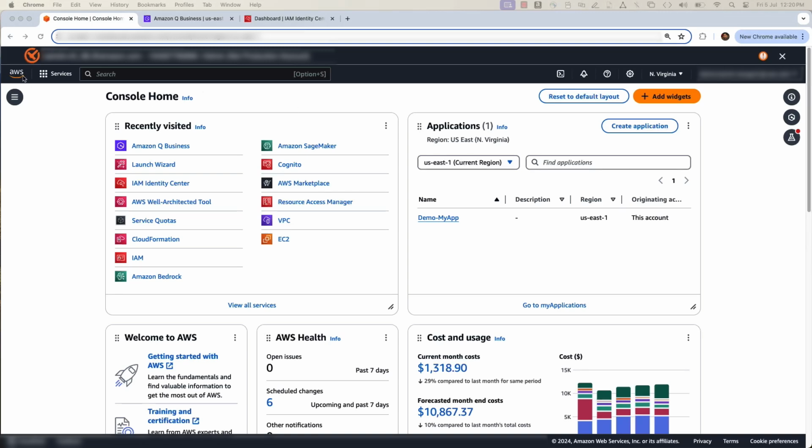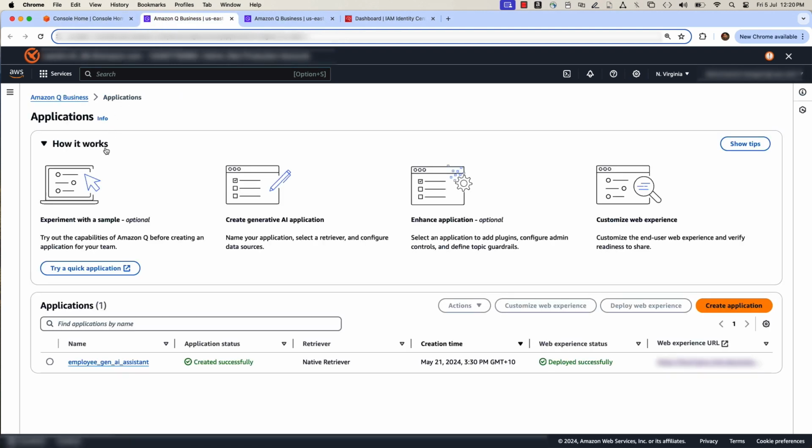Let's dive into the Q Business demo. Log into the AWS console and navigate to the Amazon Q Business application, which will bring you to this splash screen. Let's imagine a fictitious enterprise organization, Octank. You are tasked to build their first generative AI assistant for their employees for internal use.